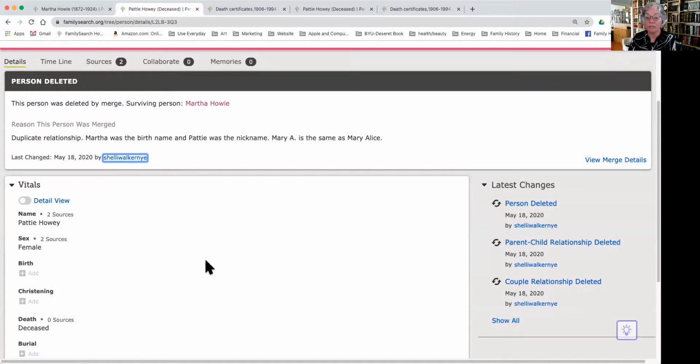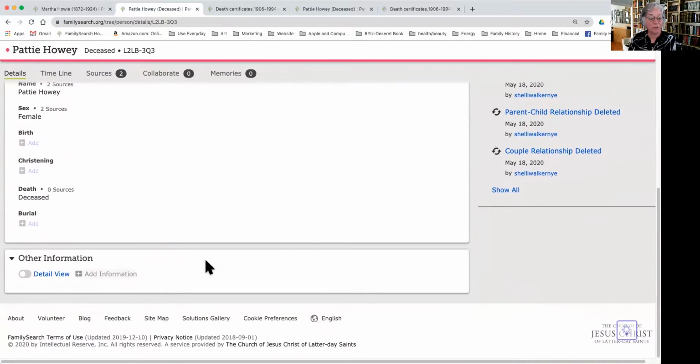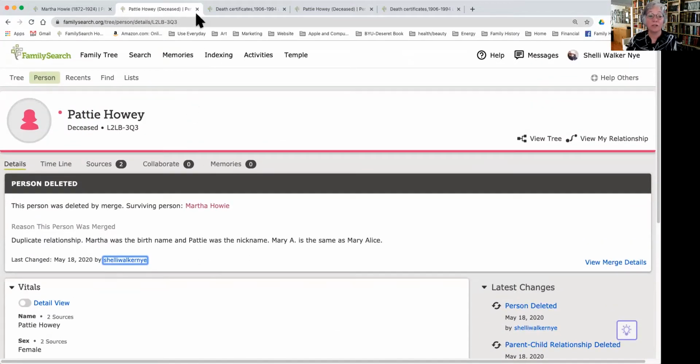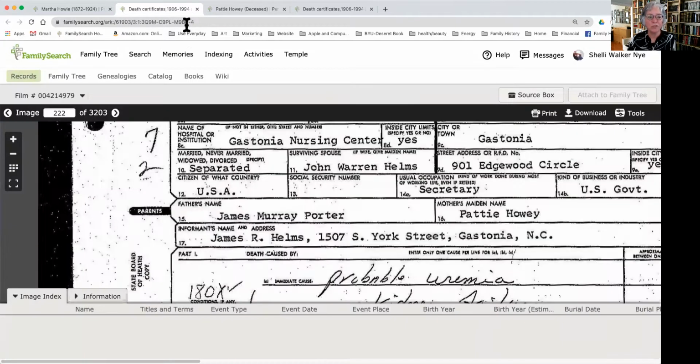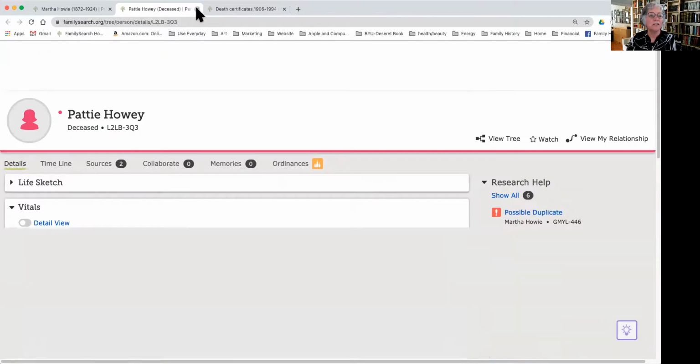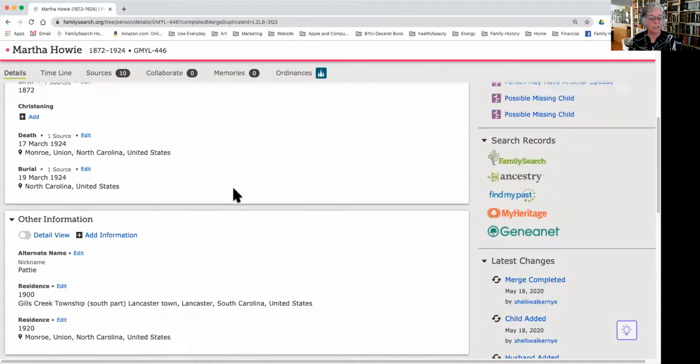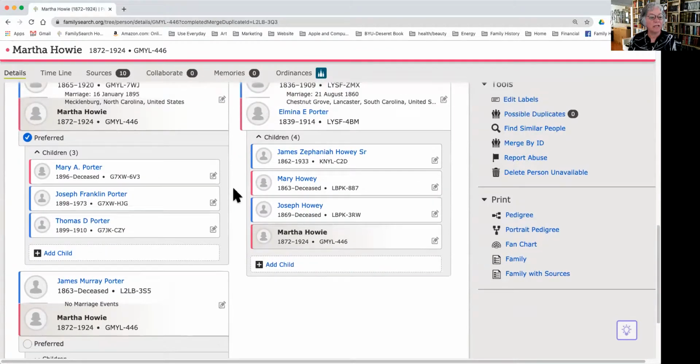So this will tell me exactly what happened to this person. It stays out there, just kind of out in cyberspace, but it's not attached to anybody. So I'm going to click off that deleted person there, and now we have a surviving person. So I'm going to look down at the family view.